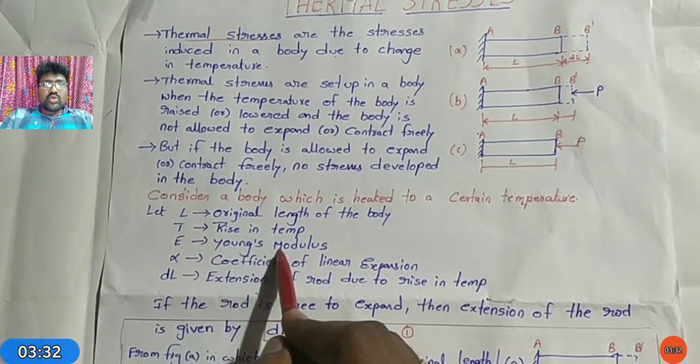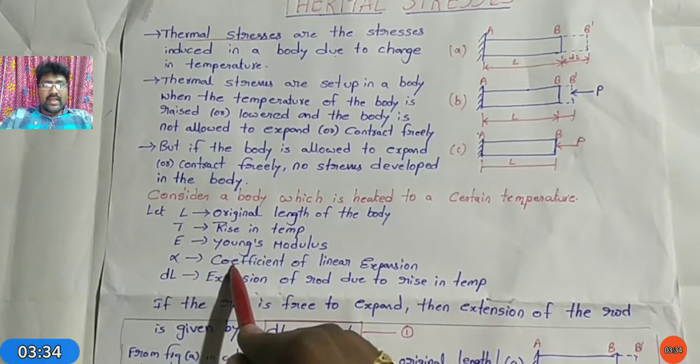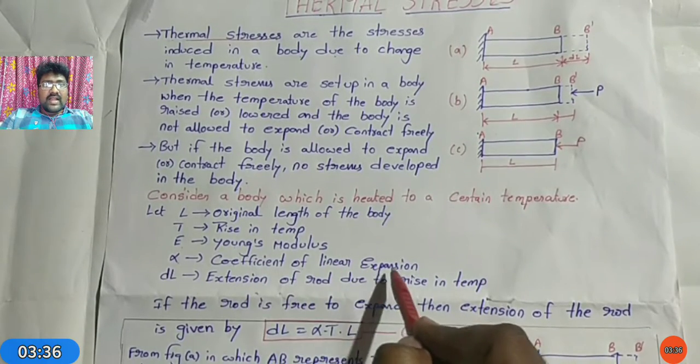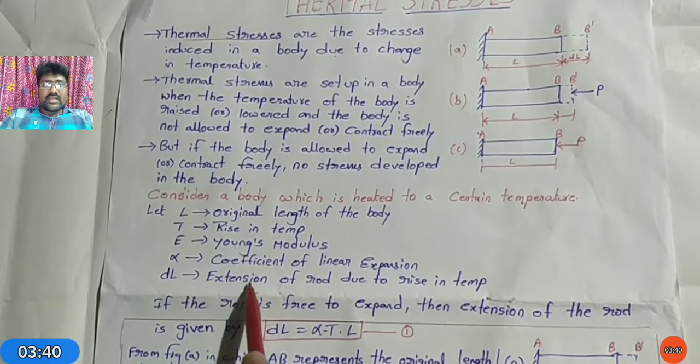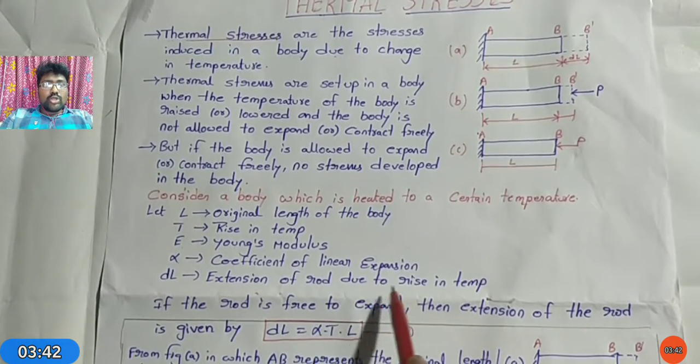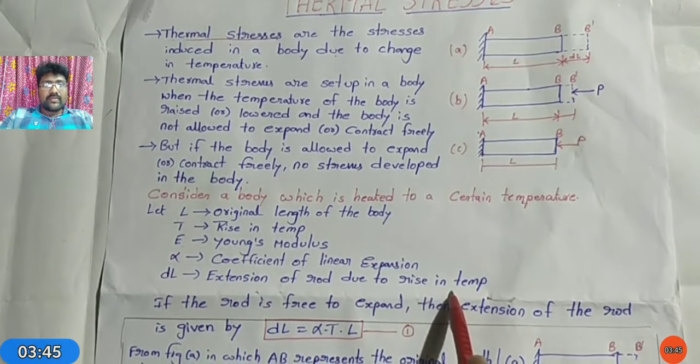E equals Young's modulus. Alpha equals the coefficient of linear expansion. dL represents the extension of the rod due to the rise in temperature.